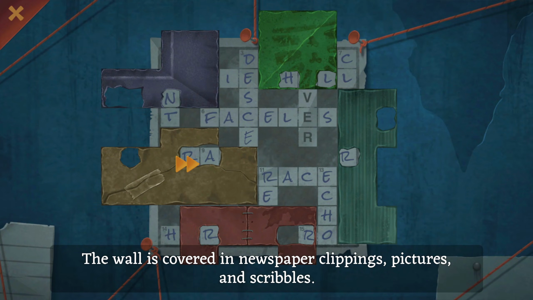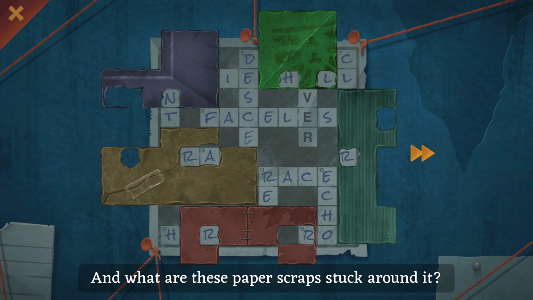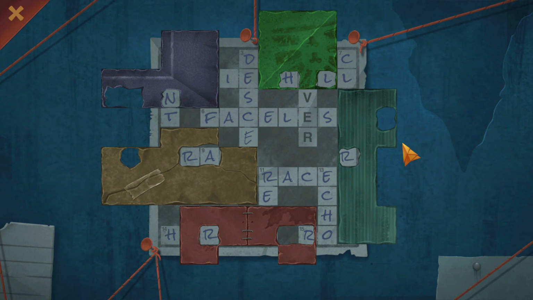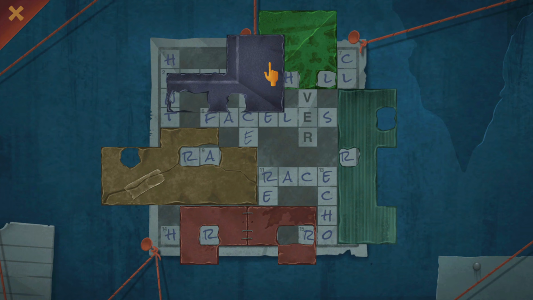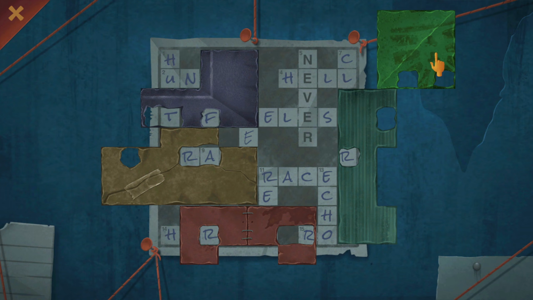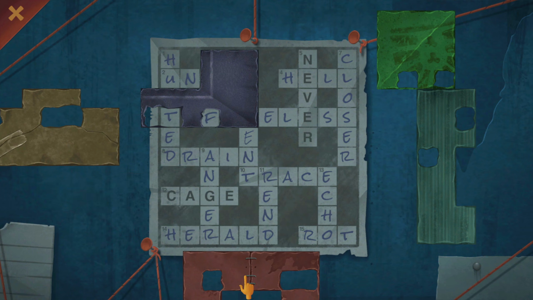The wall is covered in newspaper clippings, pictures, and scribbles. Right. But why is there a crossword puzzle in the middle here? And what are these paper scraps stuck around it? Great question. Maybe if we align them in the right order, we can find out. So yeah, we got a little bit of a jigsaw here, and I guess there's going to be something spelled out for us. So let's just move everything out of the way, and let's see how this all sort of fits together, right?